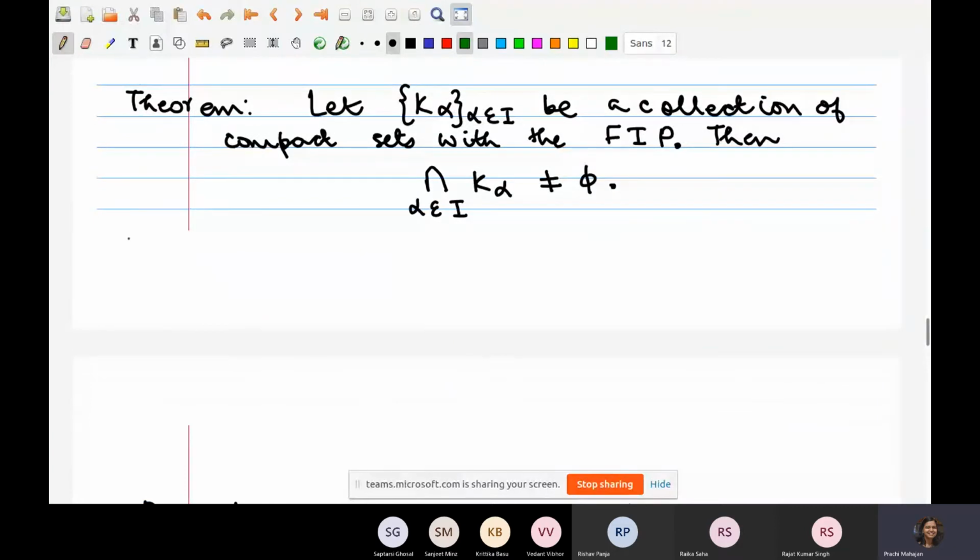Once we have understood that closed and bounded intervals are compact sets in the Euclidean metric, then this would follow.